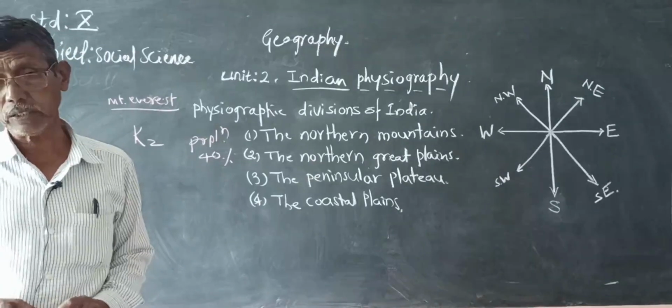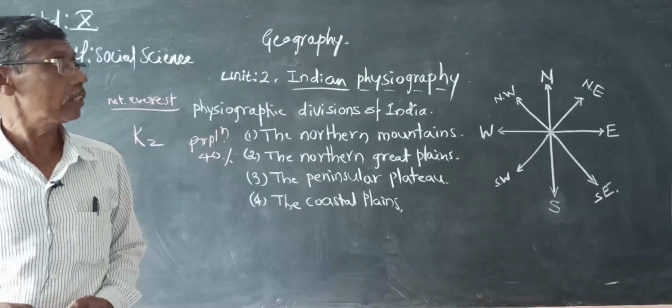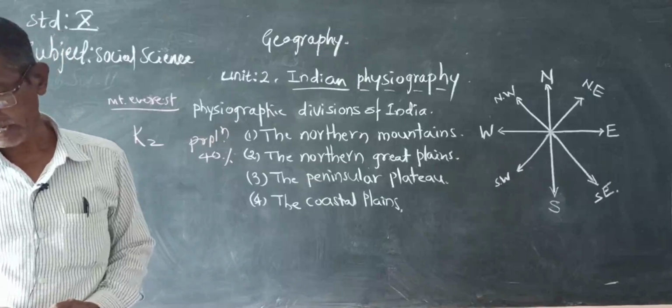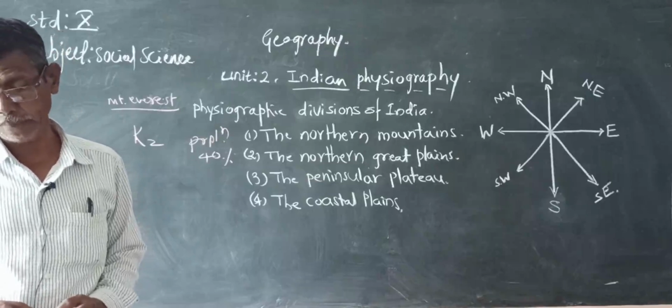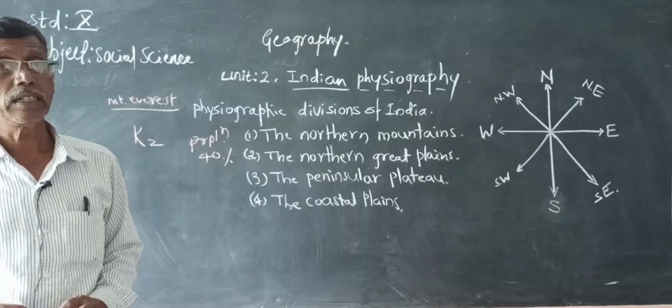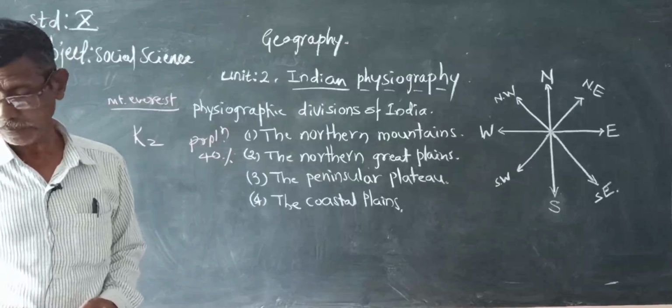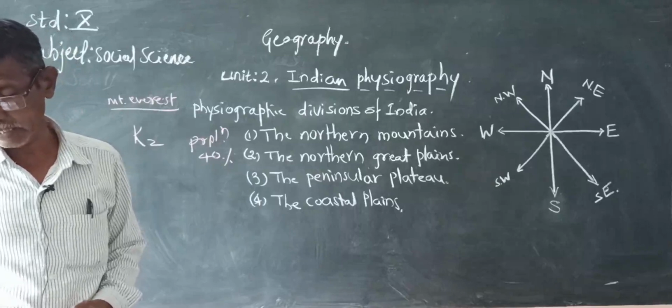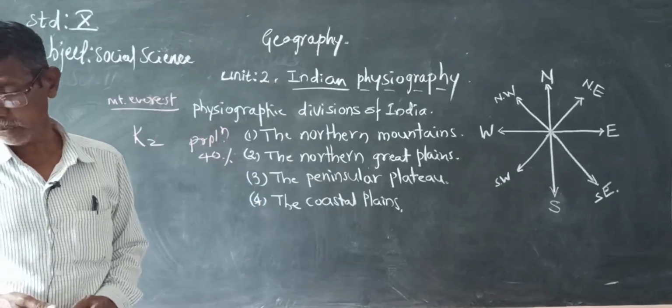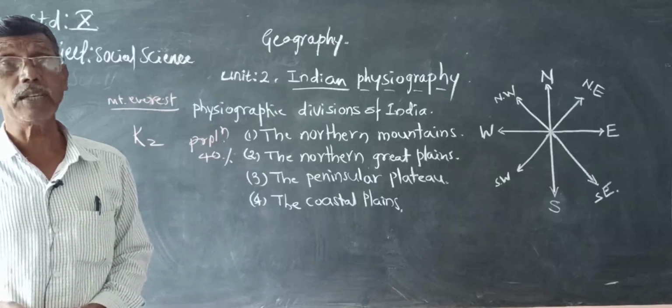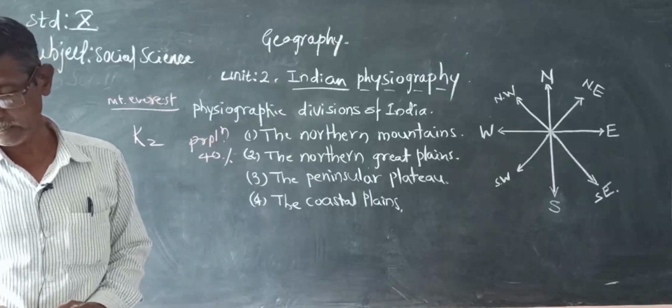Chota Nagpur to the northeast, and Deccan Plateau and Malwa Plateau are the boundaries, frontiers of the peninsular plateau. Now the Aravali ranges are the oldest fold mountains.